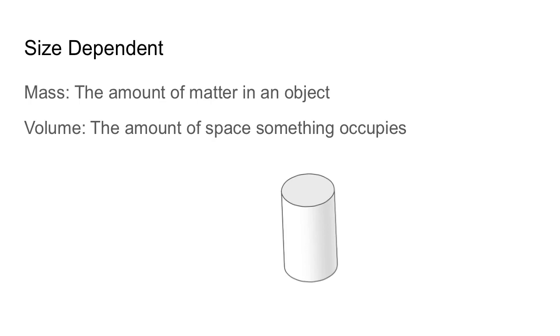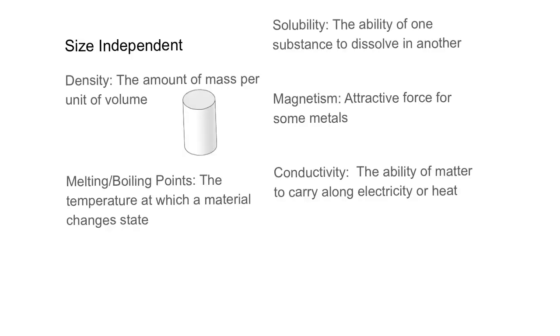But they are going to be good for describing what these substances are and communicating that information to somebody else, and communicating information about the object that we're trying to identify. So our size independent properties, the ones that don't depend on size, are going to be the ones that are important for identifying our substances. They are the ones we're going to really use to identify substances, and the ones that are going to help us as we start talking about how we separate mixtures, how we tell if a chemical or physical change has happened, all that sort of deal.